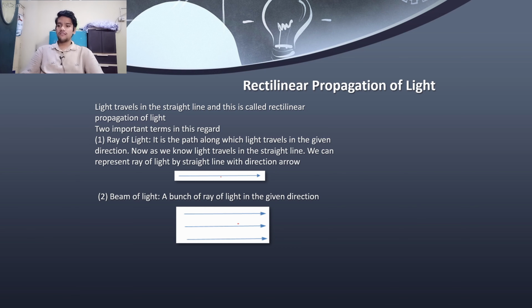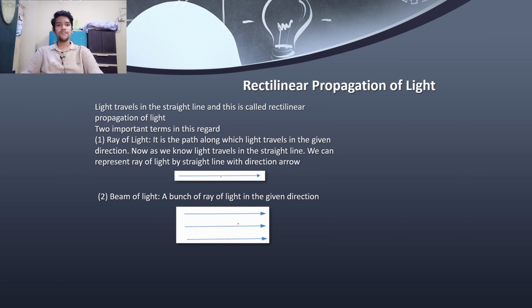We know that light travels in a straight line, but how does it travel? It goes like this, like a rocket. This is a ray of light, which is a path along which the light travels in a given direction. So as we know, light travels in a straight line, we can represent the ray of light by a straight line with a direction arrow.